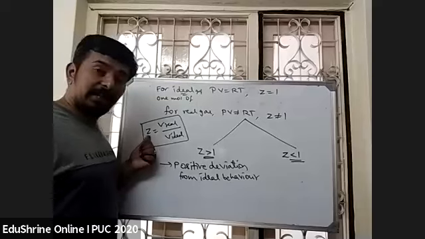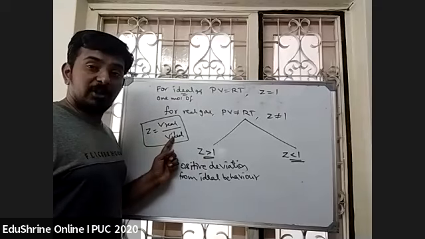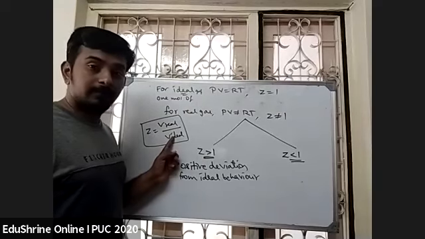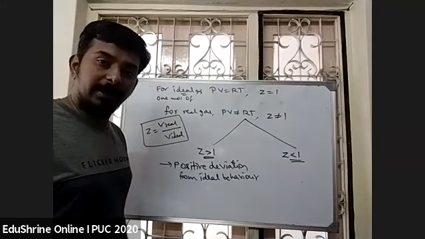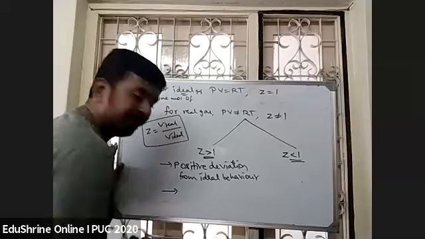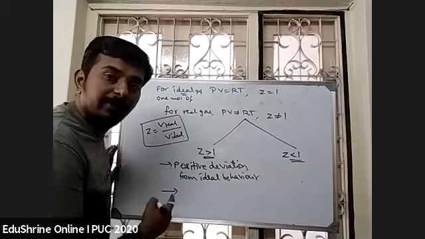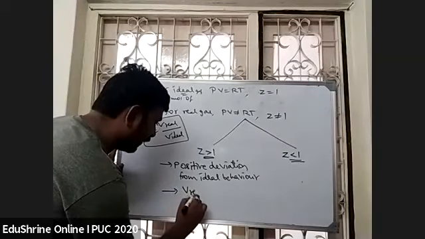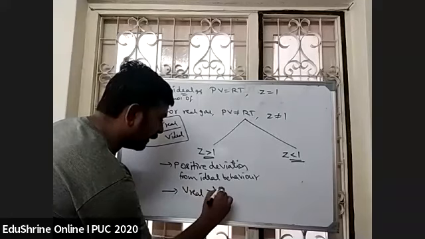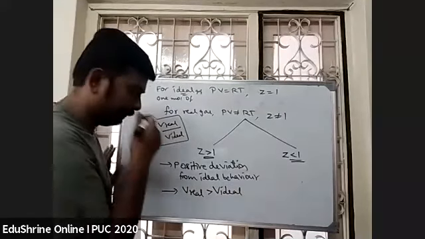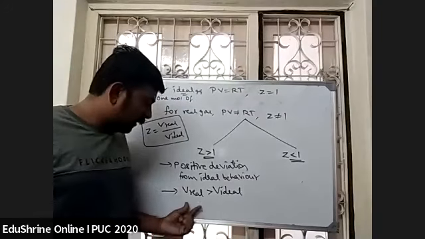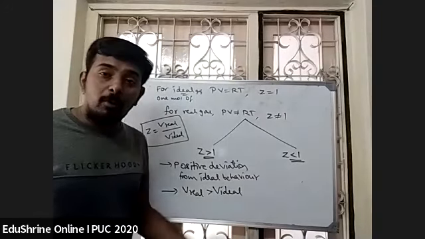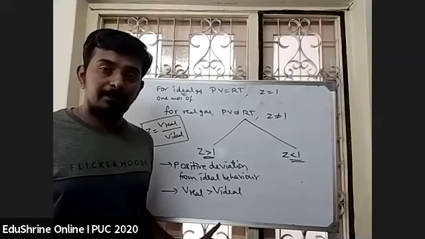Real. When the numerator is greater, then the Z value will be greater than 1. So when it is showing positive deviation, the volume occupied by the real gas will be more than that of ideal gas.